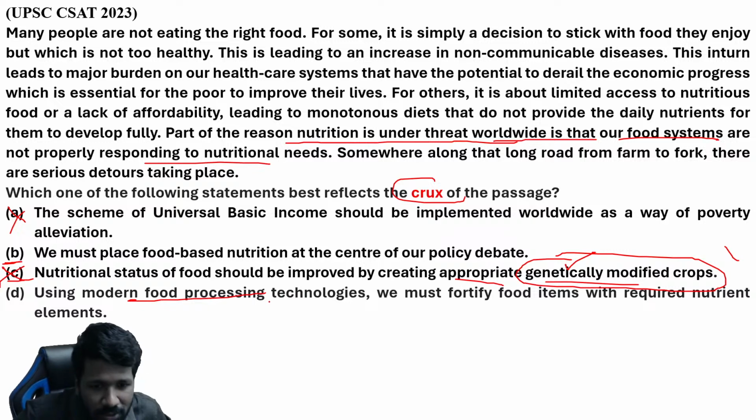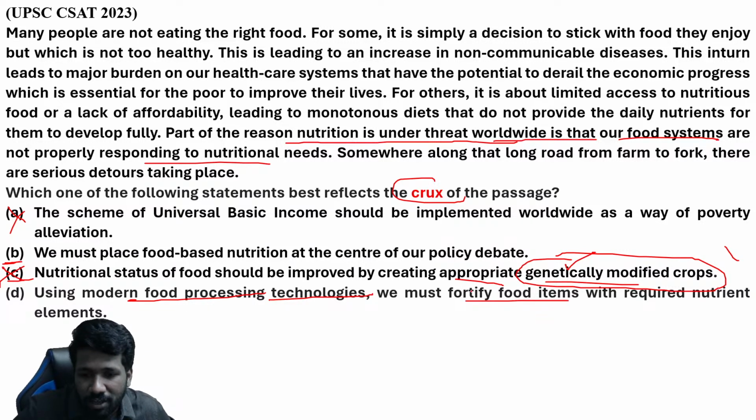Using modern food processing technologies, we must fortify. Fortifying means like fortified rice or fortified oil we hear about. That means to commonly used things we add nutrition. For example, iodized salt. In salt, we add iodine, or government takes policies to add iodine so that iodine deficiency will not happen. So that is fortification. But that is a solution. The passage does not say about solutions at all. So option D is also not the answer.